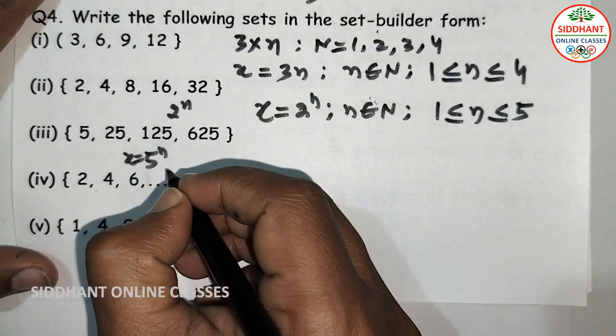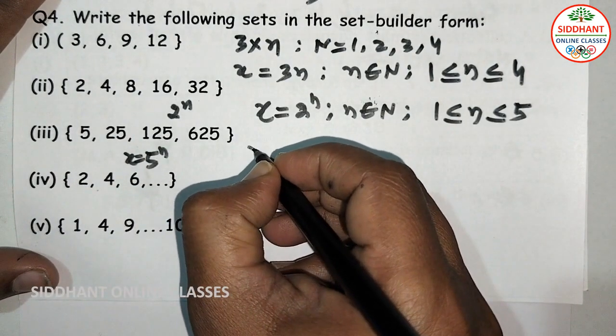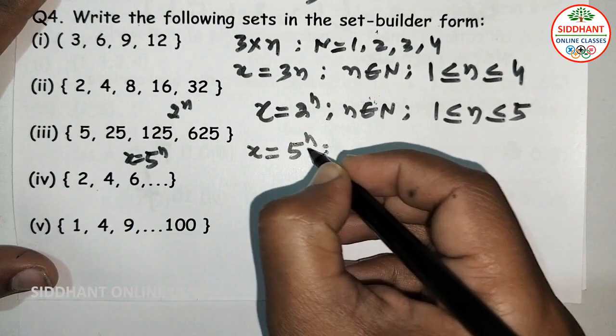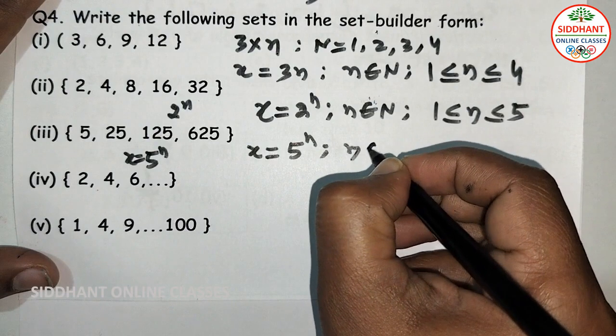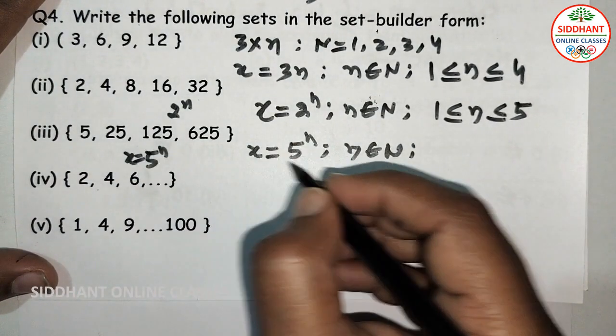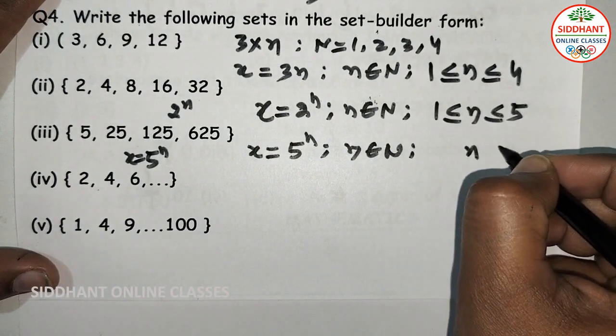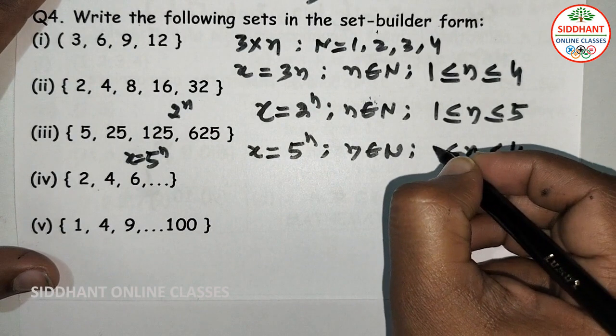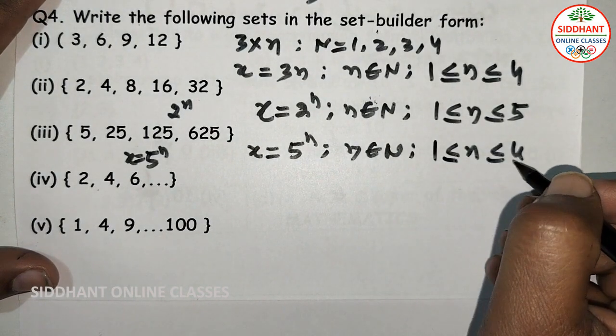So that is the sequence we get. So we can write x is equal to 5 to the power of n, where n is a natural number and n is up to 4 only. So n is less than or equal to 4 and greater than or equal to 1 here.